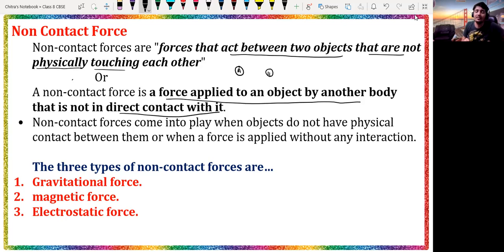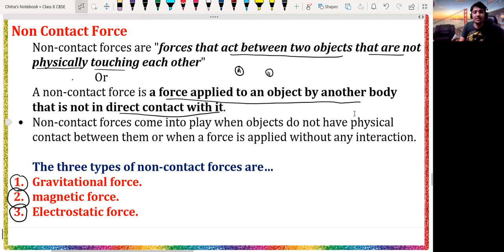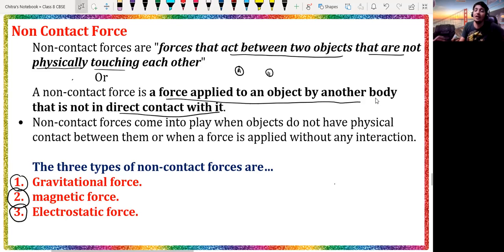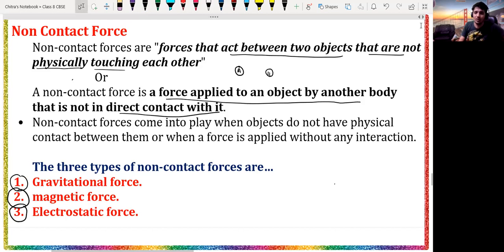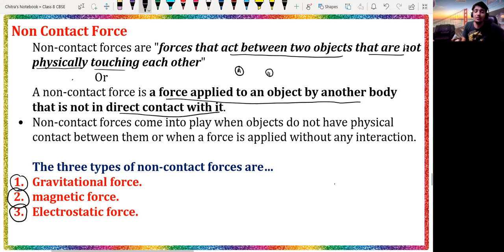Non-contact forces are classified into three main categories. First one is called gravitational force. Second one is called magnetic force, and last but not the least is the electrostatic force. All these three types of force we will discuss one by one. First you have to take a screenshot of this and write it down in your notebook also. So take a screenshot first.